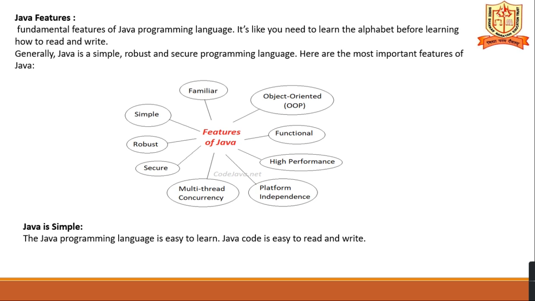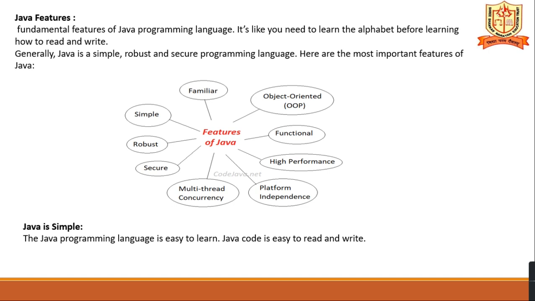So first, we'll see what the features of Java are. Fundamental features of the Java programming language are like the alphabet: you need to learn the alphabet before learning how to read and write. Is it clear? Before reading and writing anything, you should know the alphabet. If you know the alphabet, then only you can read and write. Similarly, before learning Java programming, you should first learn the features of Java.